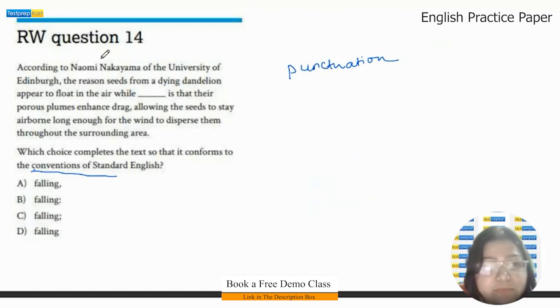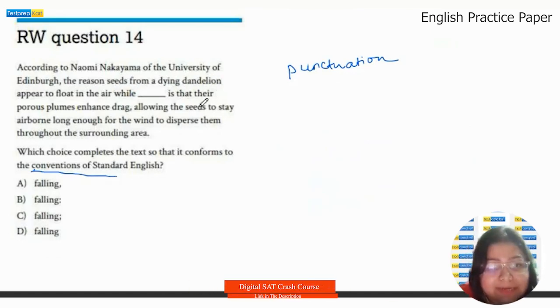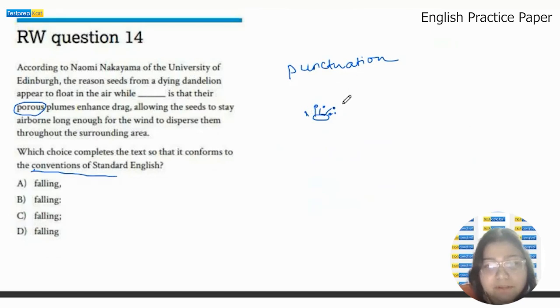Okay, according to Naomi Nakayama of the University of Edinburgh, the reason seeds from a dying dandelion appear to float in the air while dash is that their porous plumes enhance drag. Okay, porous means empty. So I'm sure you know what dandelions are, like those pollen-like plants that if you blow on them, all the seeds go in different directions, allowing the seeds to stay airborne long enough for the wind to disperse them throughout the surrounding area.